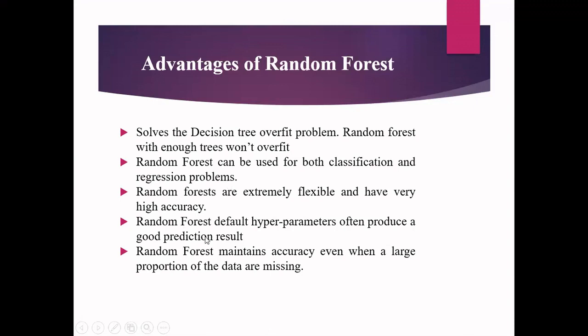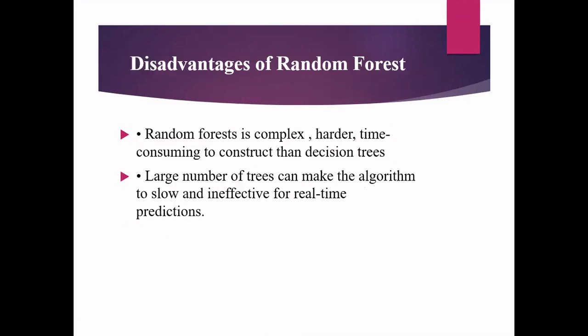And in random forest, we have something called hyperparameter tuning. When we tune the parameters properly, we can produce a good prediction result. These random forest algorithms also maintain accuracy even when a large portion of our data is missing. Always the accuracy of a system depends upon the data without any missing values. But when you go for the random forest algorithm, even if a large amount of data has missing values, it is going to maintain the accuracy. The accuracy will not be affected much.